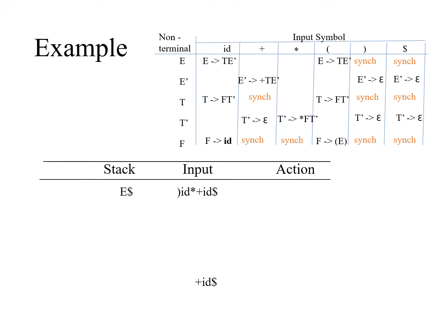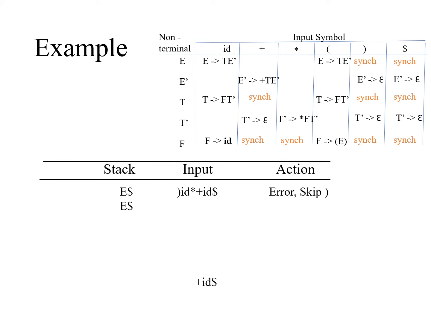So this is treated as an error. When the start symbol is on the stack and the closing bracket is in the input, definitely an error will occur. It will note it as an error and the closing bracket will be skipped from the input, so that the input pointer is pointing to ID.